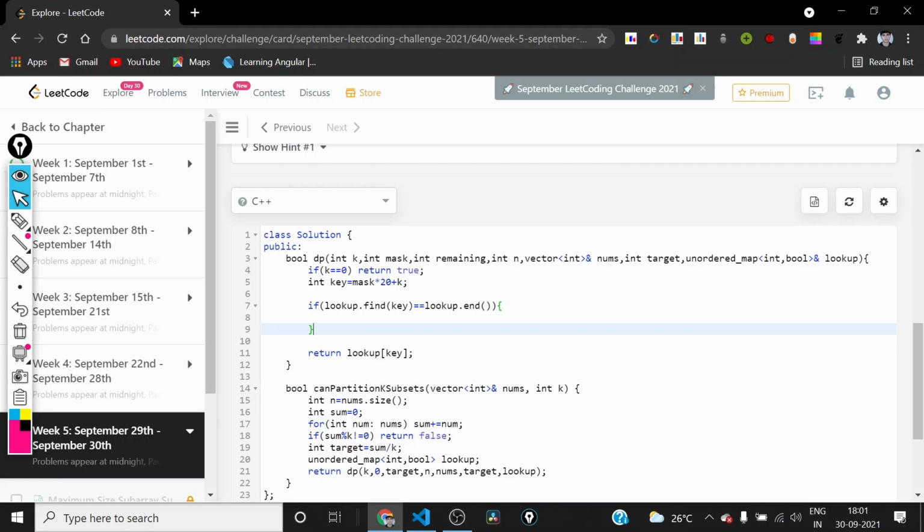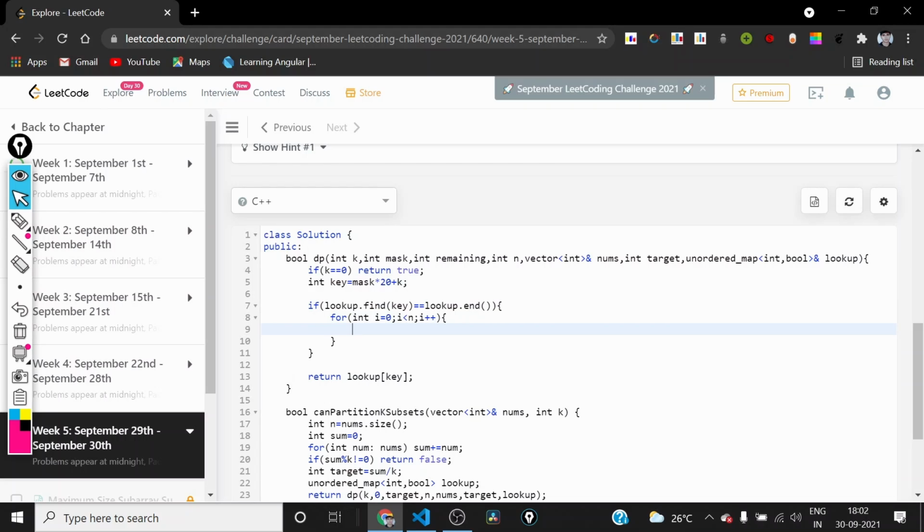And in the end, we will return lookup of key. Right. So for solving this problem, we will be iterating over all the elements of the nums set. So this i will start from 0 and go up to n minus 1, right? So we will check whether the mask has got the ith element or not.